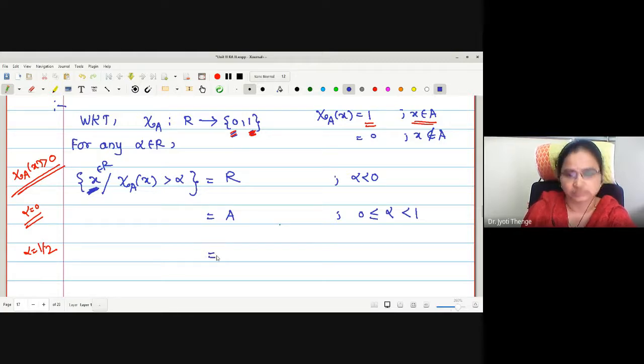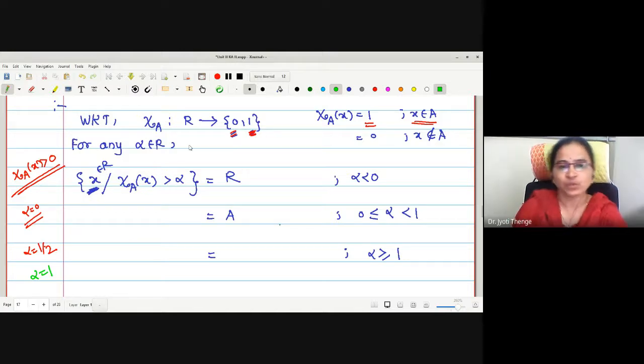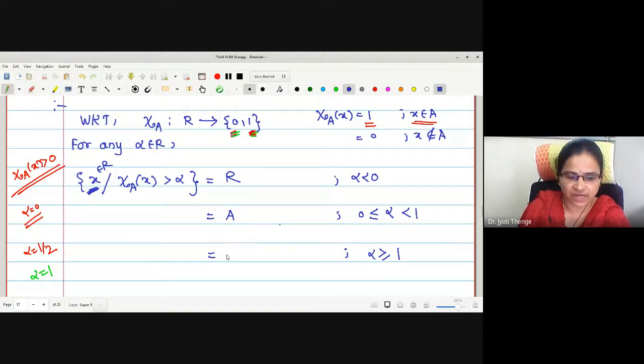Right? Next, I will take values of alpha greater than or equal to 1. Let me take an example. If alpha is 1, what will this statement be? The collection of all X in R such that chi of A of X is strictly greater than 1. Does the function assume values strictly greater than 1? No, it assumes either 0 or 1. Therefore, there is no element in the domain having characteristic value greater than 1.